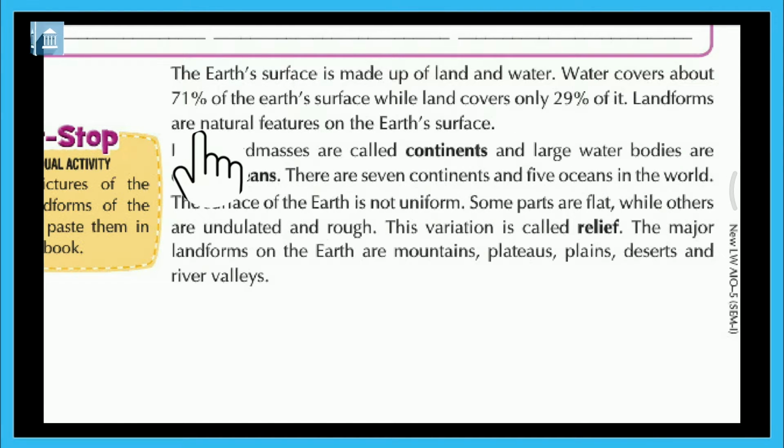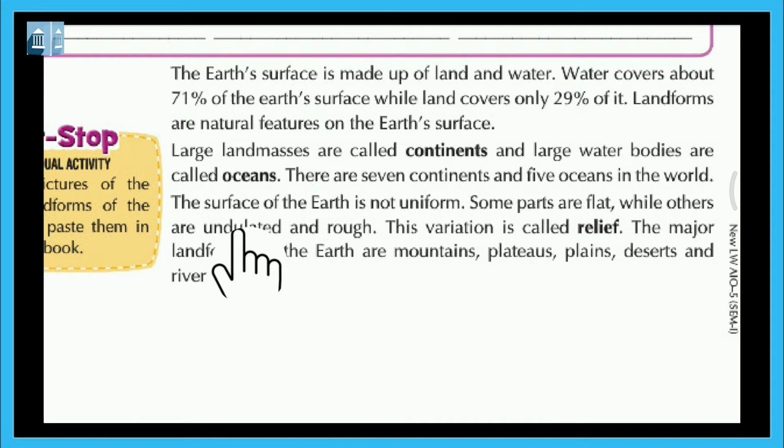Landforms are natural features on the earth's surface. Large land masses are called continents, and large water bodies are called oceans. There are 7 continents and 5 oceans in the world.